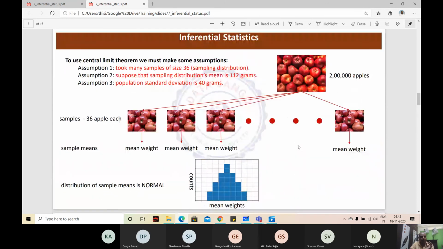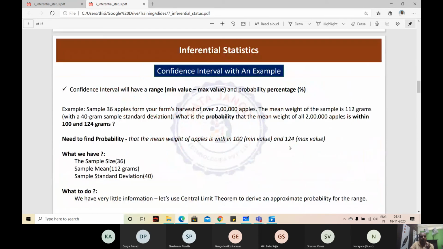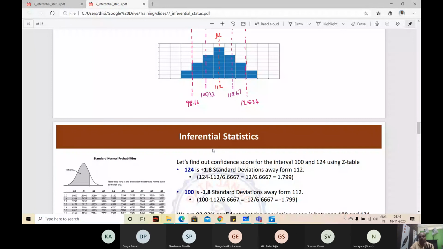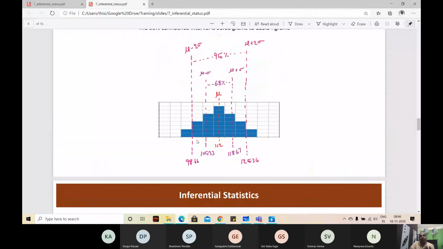What is the question we are trying to answer here? Probability that the mean weight of the apples is within 100 and 124, right? This is what we are trying to see. When we assume all these things and see within 2 standard deviations, the range is falling. So approximately 95%, right? The confidence interval, 100 and 124.